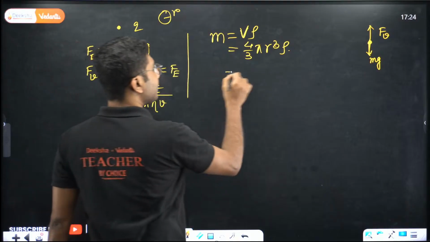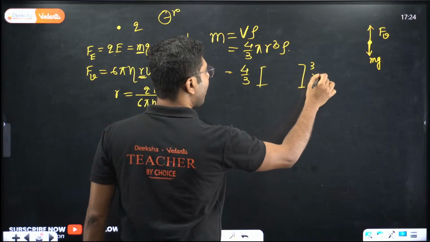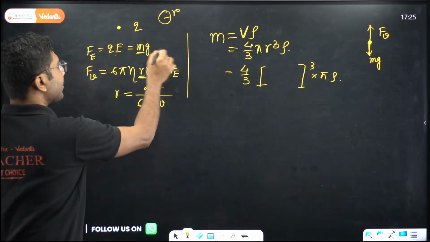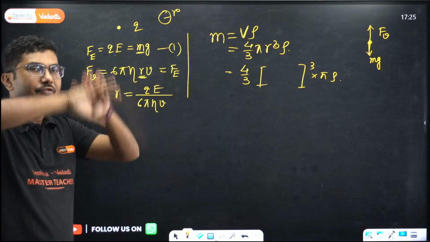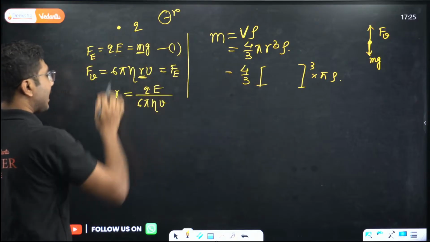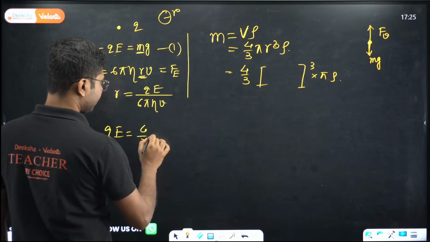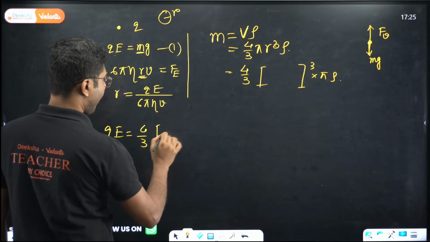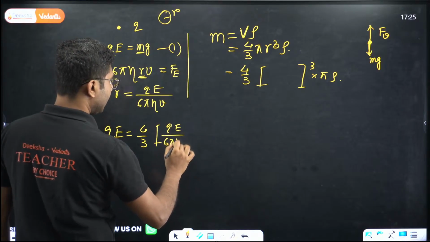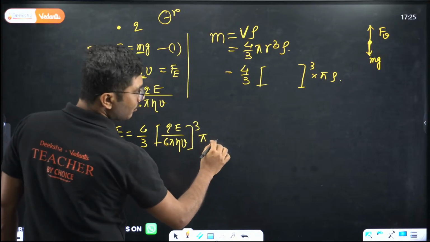So mass will be 4/3, this entire thing's whole cube, into pi into rho. Now you put that value back into equation 1, and then you simplify. That is a very long process. So r is calculated, now you calculate the mass. Now put it back into the same equation, that QE equals 4/3 into Q into E by 6 pi eta v. Nothing will cancel, by the way. That is one problem with this problem.